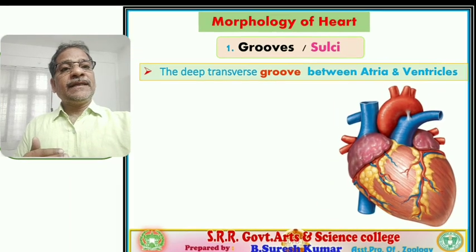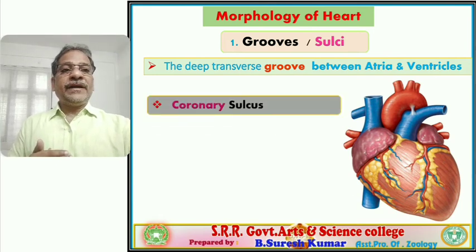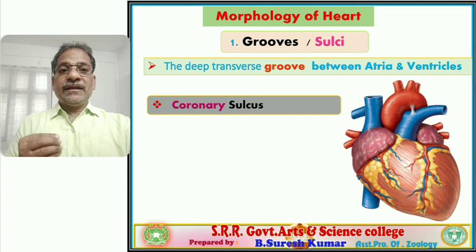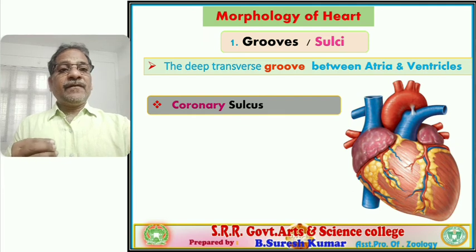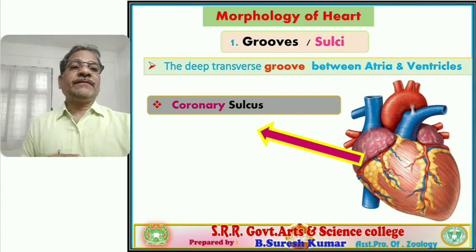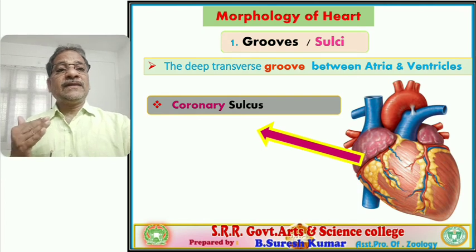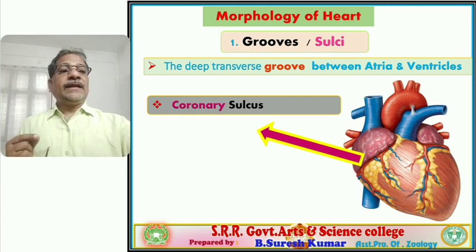Besides that, a deep transverse groove is also present between atria and ventricle, that is called the atrioventricular groove. In part of it, we find an oblique groove that is called the coronary sulcus. You observe the visual representation, coronary sulcus.